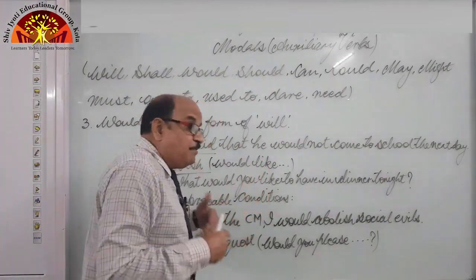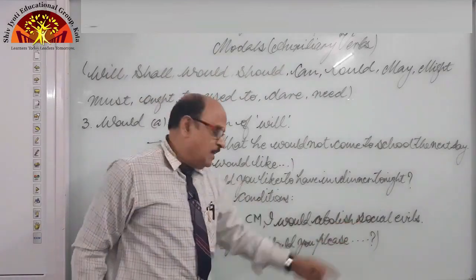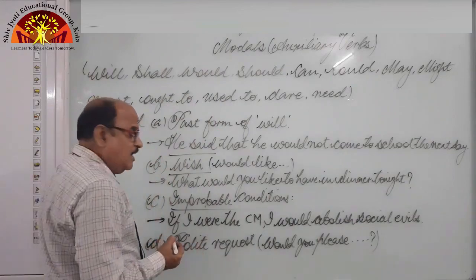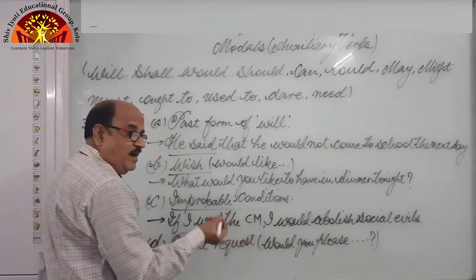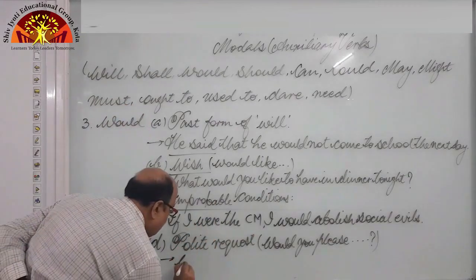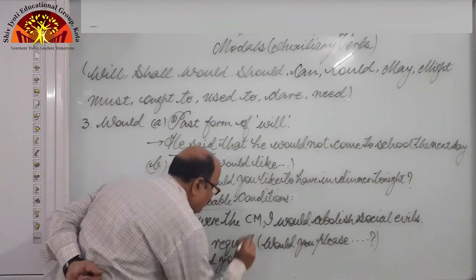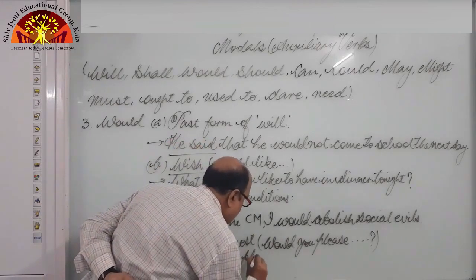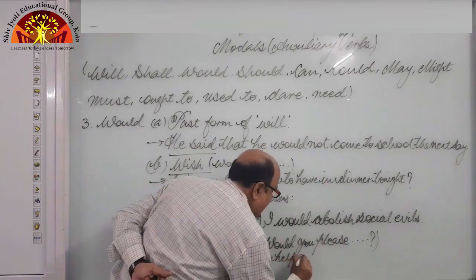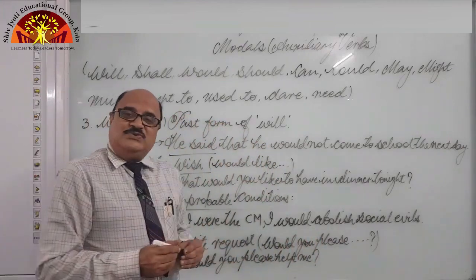But if the request is polite request, we say, would you please? Okay. This is used when we are asking for permission, right? So would you please help me? So in this way would is used.